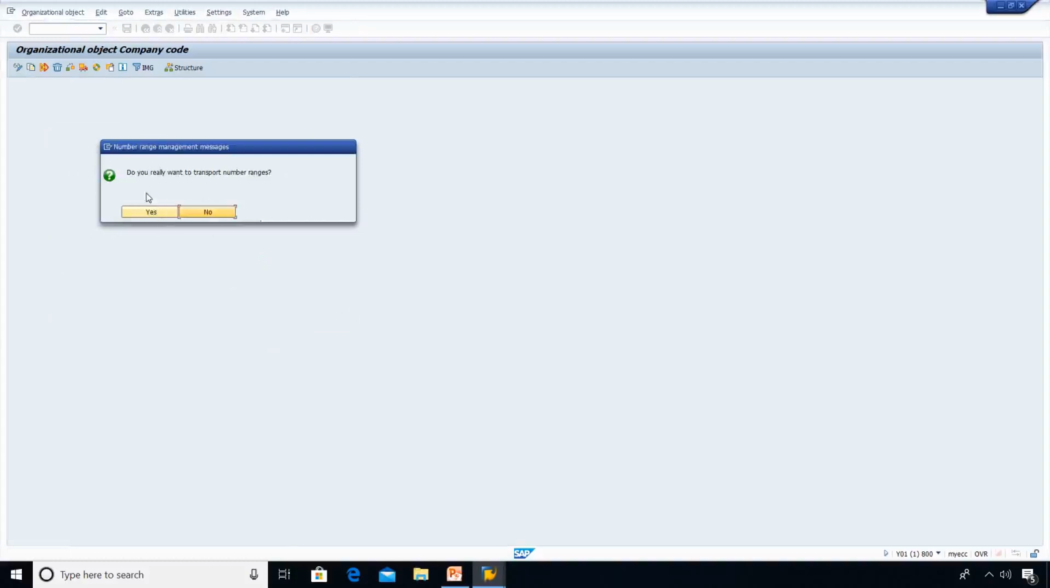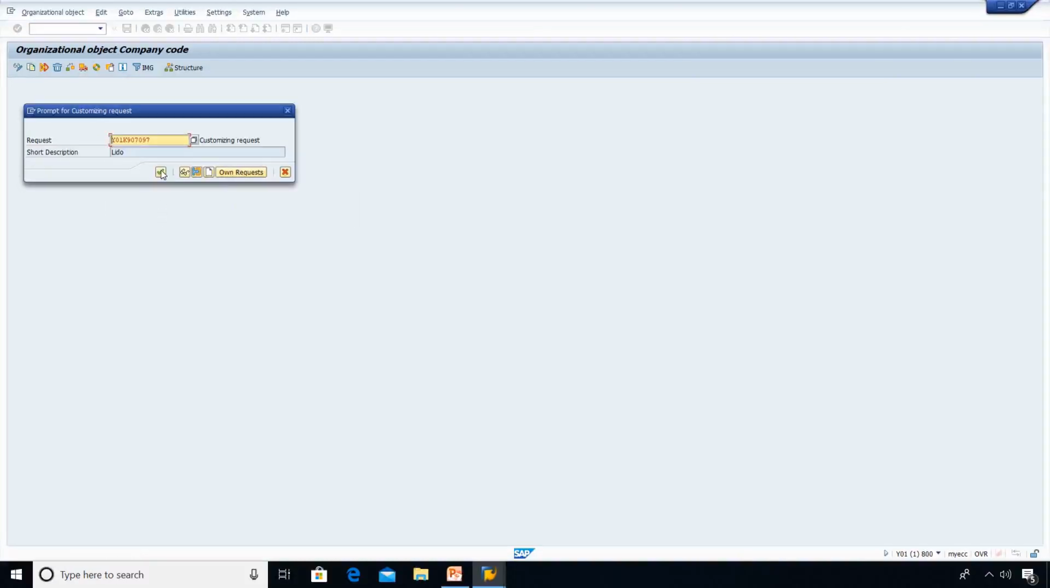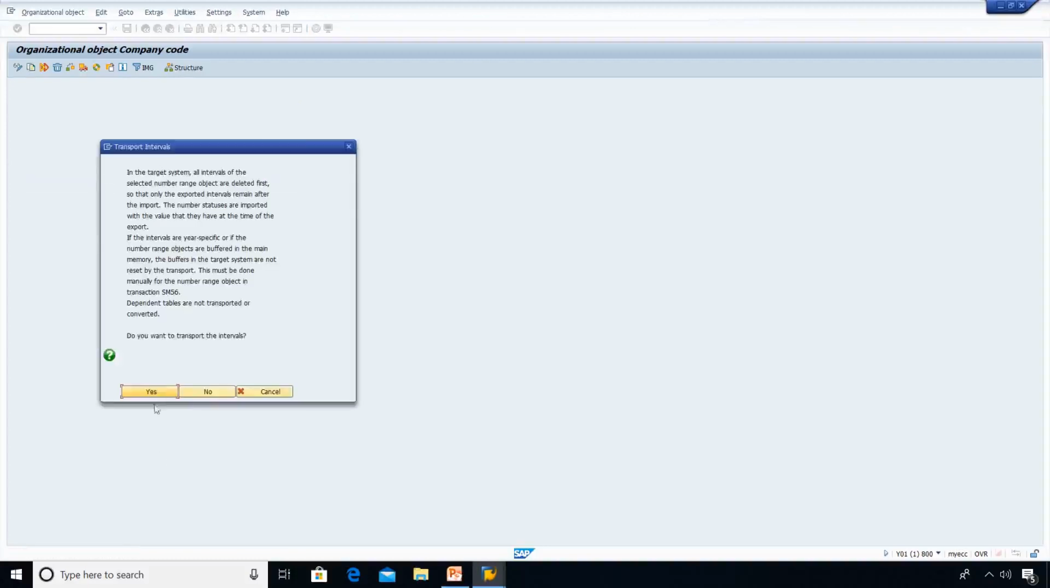If you create a company code for South Africa, you need to give the respective currency. Here you can see, do you really want to transport the number ranges? Say yes. This process is going to take a bit of time, just bear with me. Just keep on entering yes until you get the message for the copied message from 1000 to LID1.